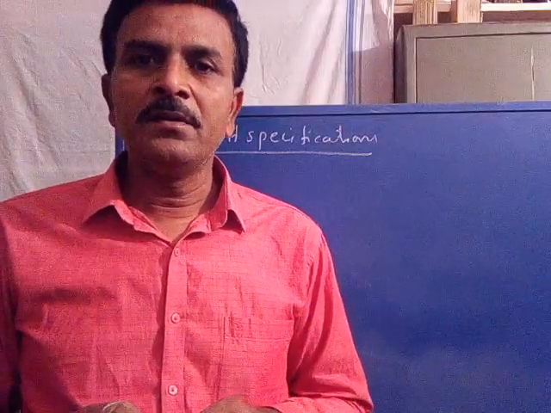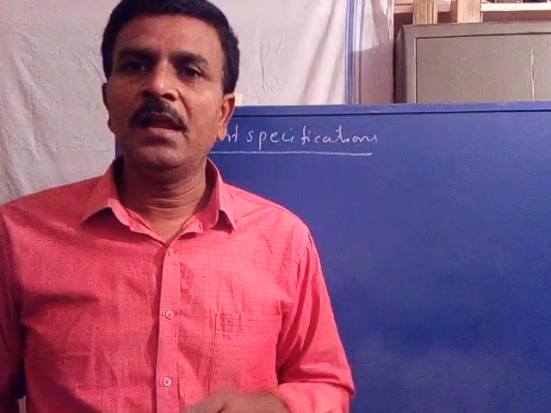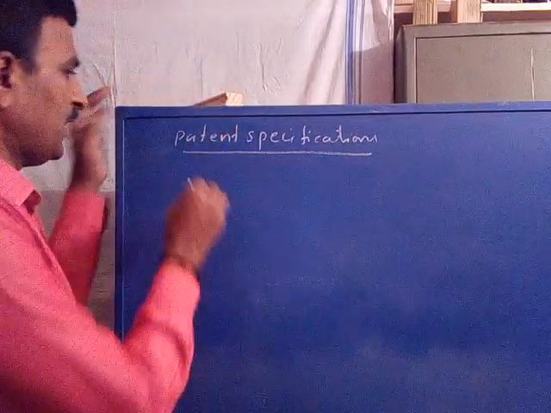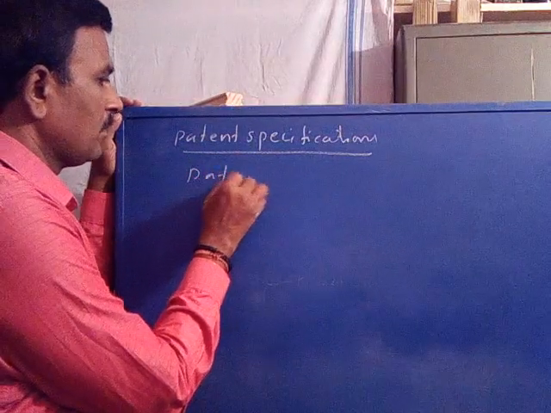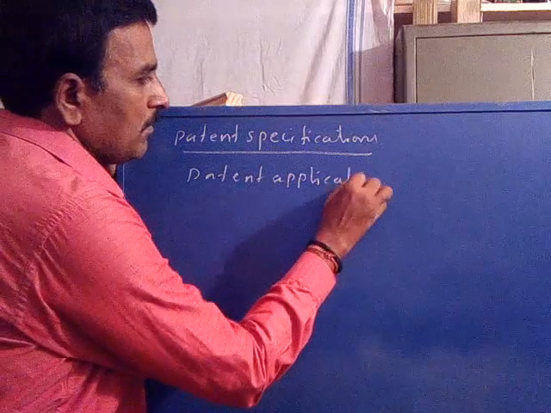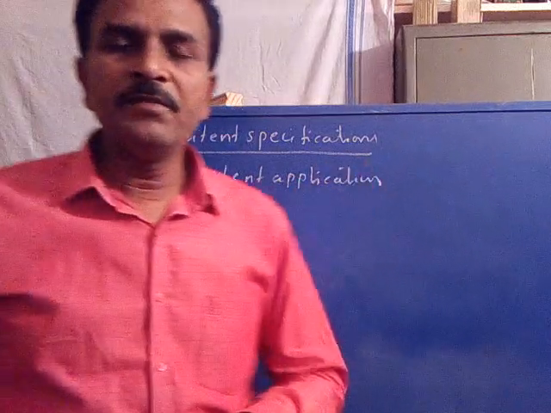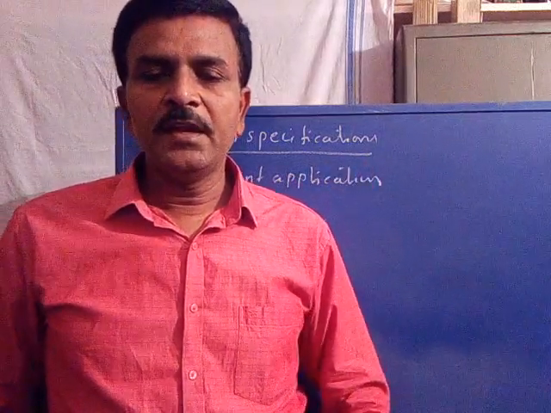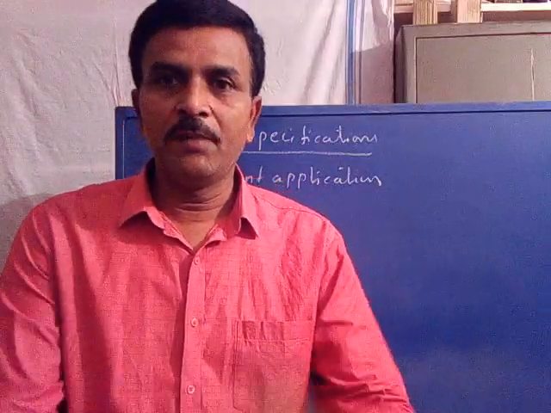To get the patent, the inventor should fill a patent application form.